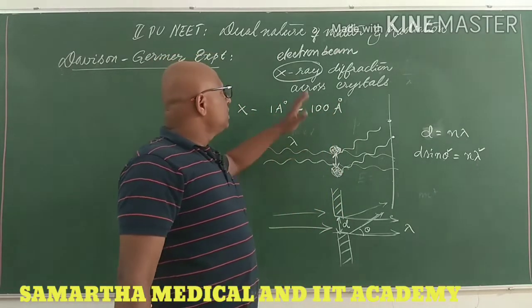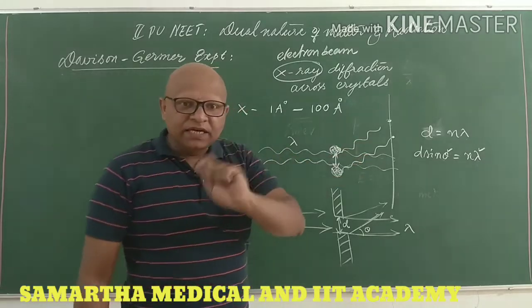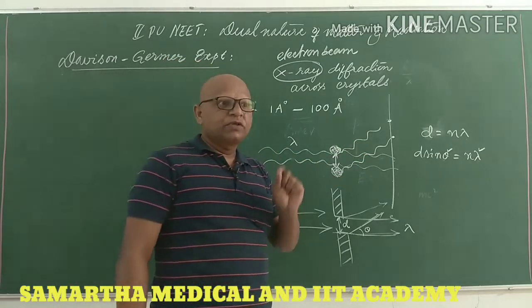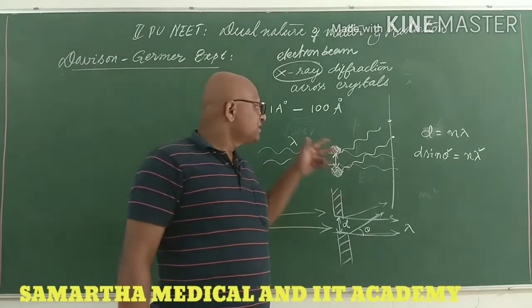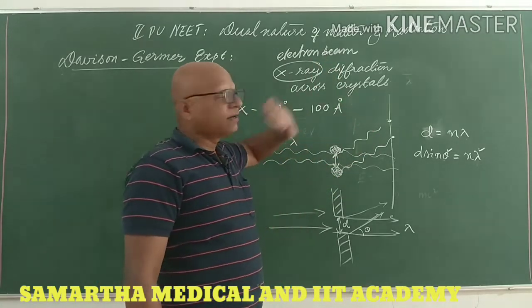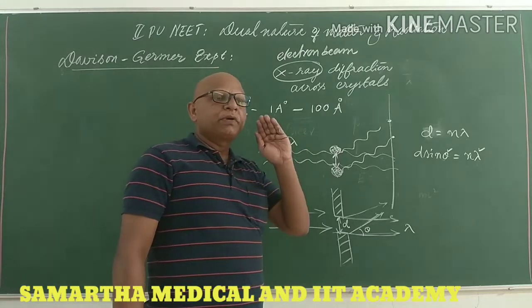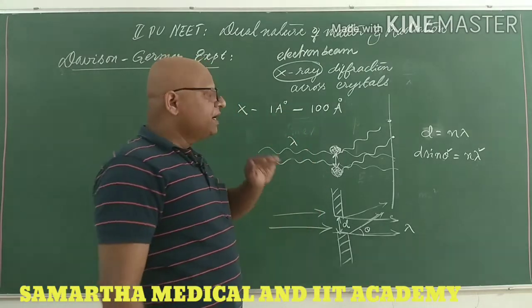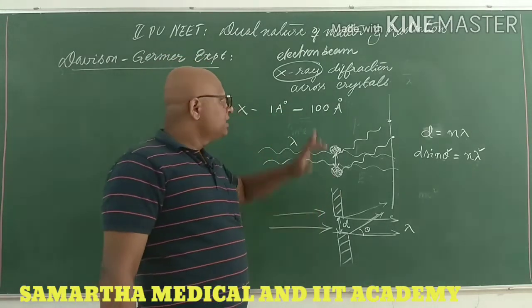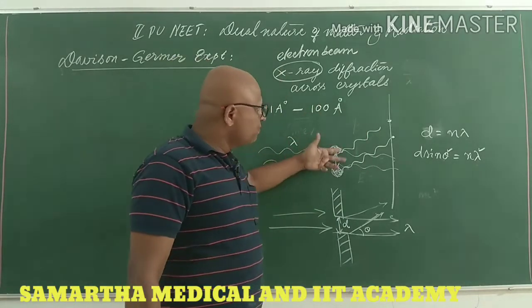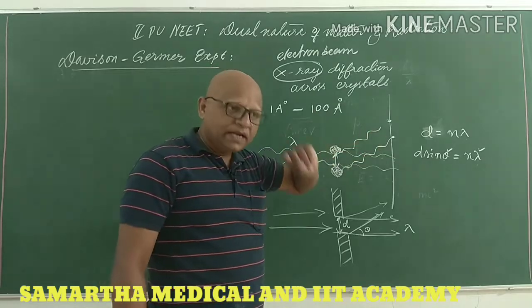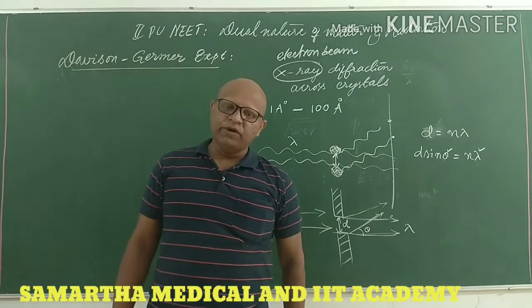Because the diffraction pattern is the signature of wave property. If you want to prove something is a wave, you should prove that it produces a diffraction pattern. If it does, then it is 100% sure that it is a wave. So if an electron beam could produce a diffraction pattern, then electron beams are 100% waves.